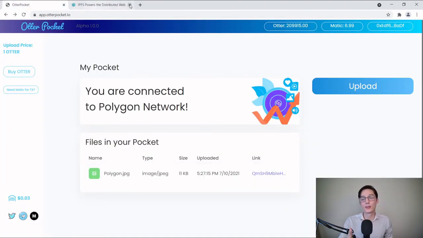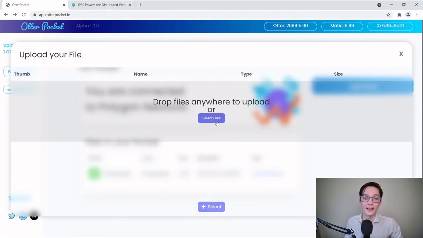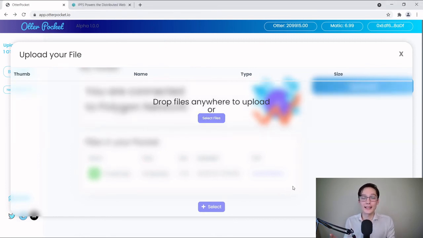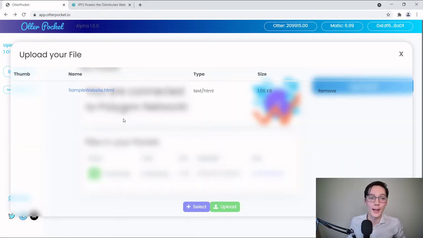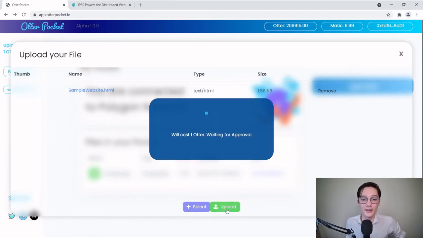Let's take another example. Let's upload a website to OtterPocket. So we're not going to pay any uploading fees. We're going to, in seconds, upload and host a website. So I'm going to drop in a simple HTML document that has the code for this website.